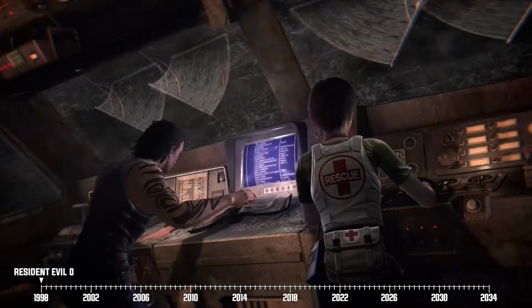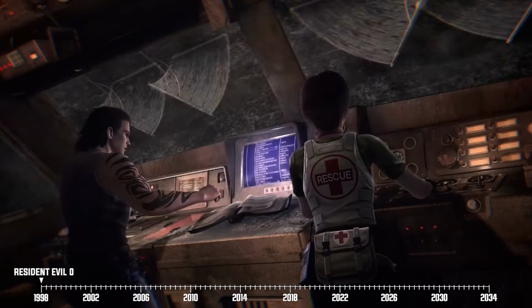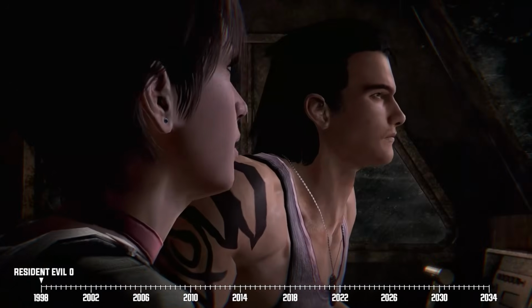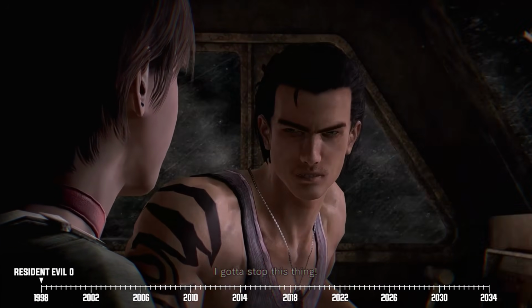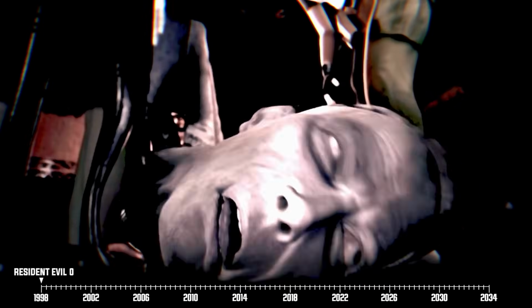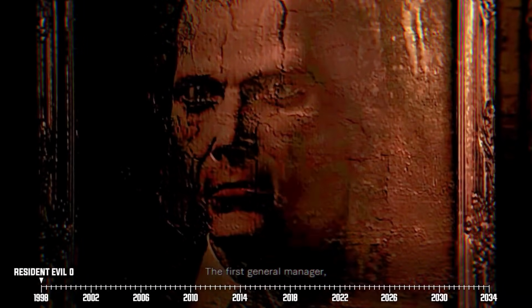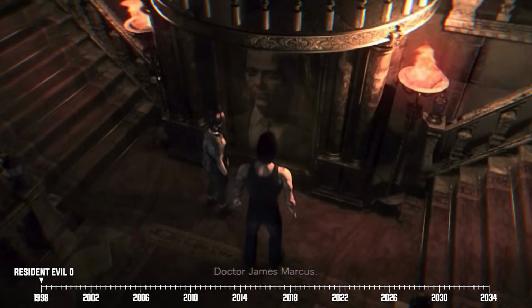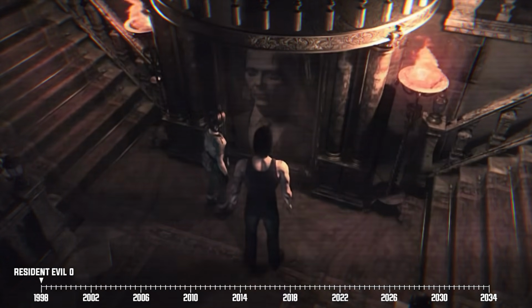Rebecca and Billy immediately notice that the train has sped up. So our heroes come up clutch and divert its course toward the old Umbrella Corps executive training facility. It's here the duo learns about James Marcus, one of Umbrella Corporation's co-founders, and the same man who used to be the director of this mysterious facility.